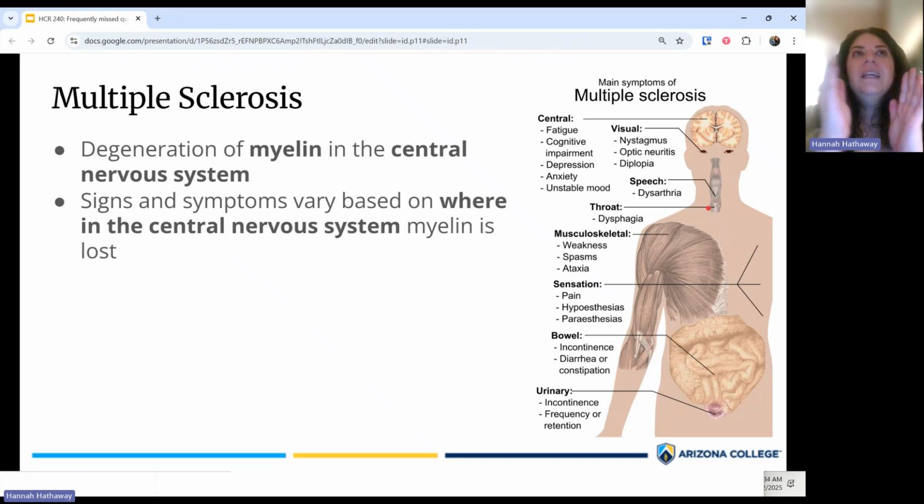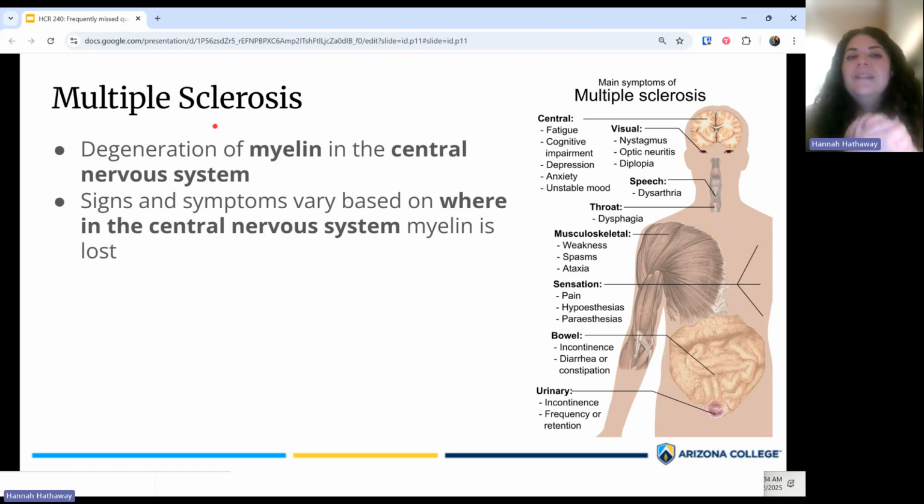So that means that the degeneration of neurons, so the destruction of neurons, is actually getting worse over time. That's what progressive means. So how that happens in multiple sclerosis is what's actually damaging the neurons is myelin, which is the insulation and the protective coating around neurons. That myelin is getting destroyed. And since it's the protective coating, if the myelin goes away, then the neurons themselves can actually get damaged. So you have degeneration of myelin, and then that can cause loss of neurons.